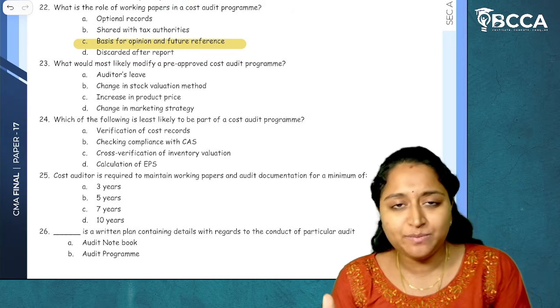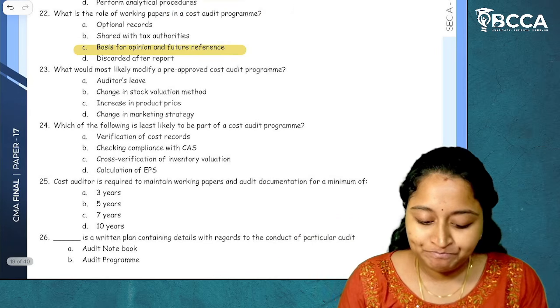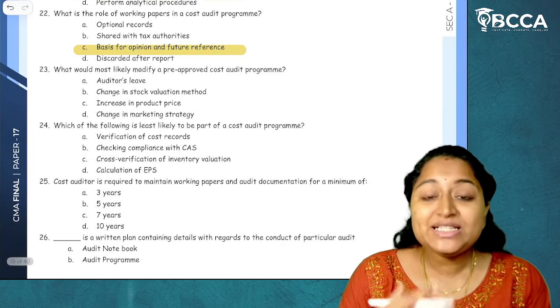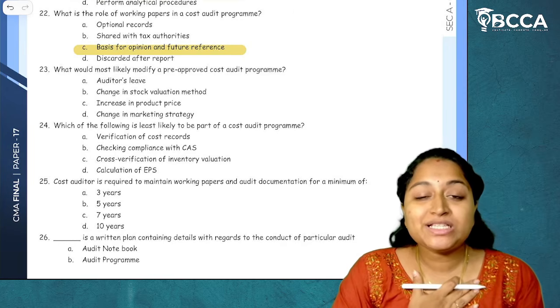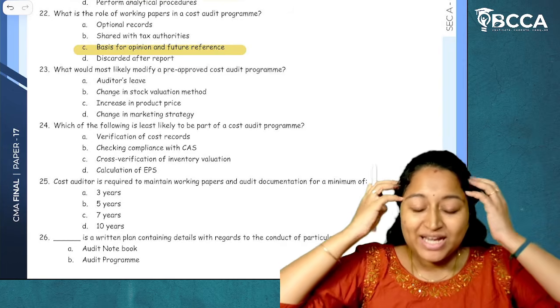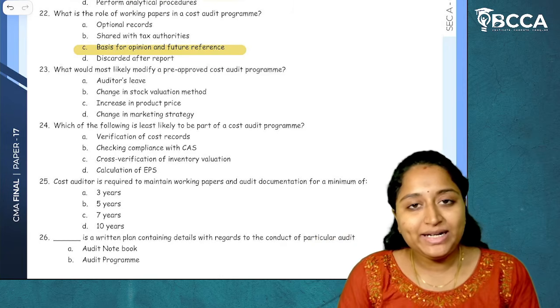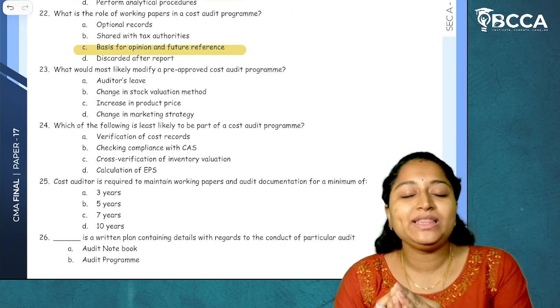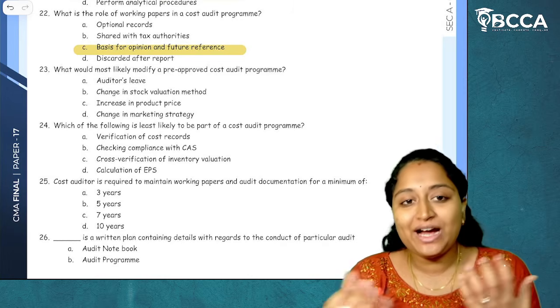Not only audit working papers, audit notebooks are also similar to that as well. These are the papers which are prepared exclusively for cost audit purpose. It is for the cost auditor. It's not optional. In a few cases, it is mandatory, like the auditor has to maintain that as documentation to give it as proof of whatever work they have done.